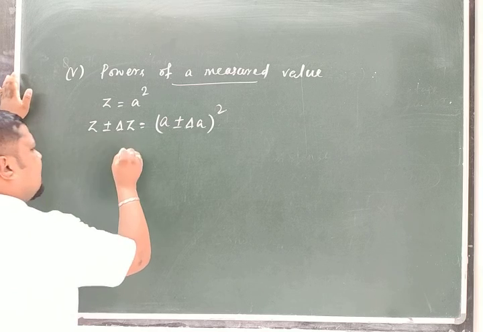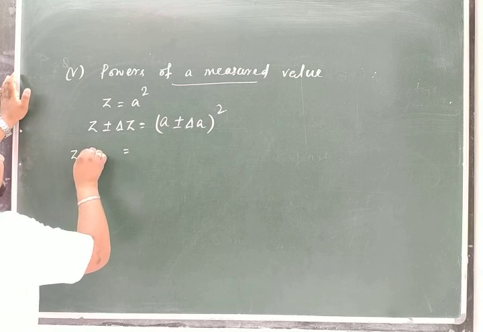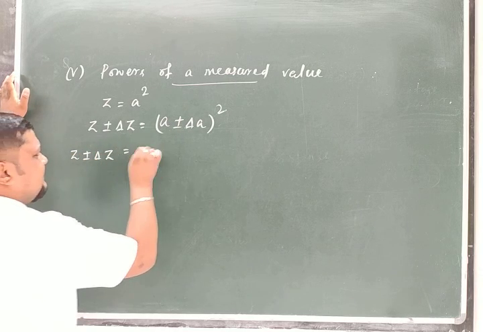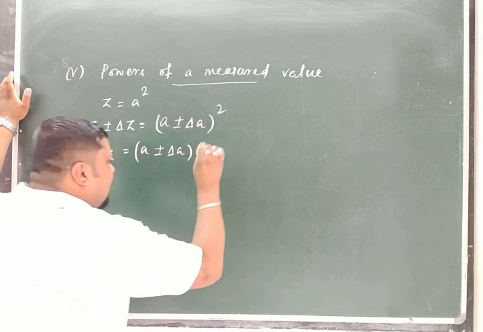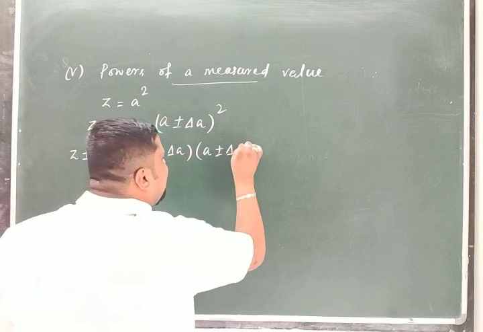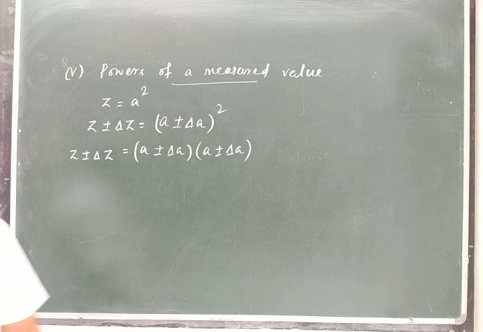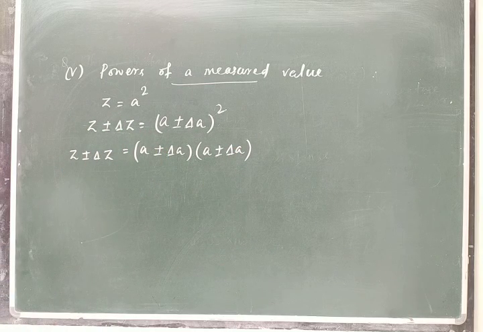Or you can solve like that. Now you solve this one. Z plus or minus delta Z is equal to A plus or minus delta A multiplied by A plus or minus delta A. Okay, now we go for the product part in product form.